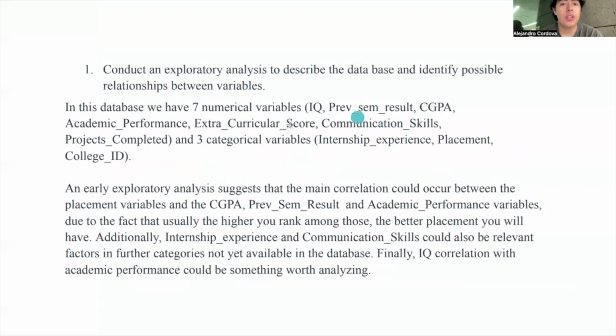So first, in this database we have seven numerical variables and three categorical variables. Although college ID is a unique identifier, so it's not very useful. On early exploration, the main correlations that we could have are between the variables of CGPA, PrevSem results, and academic performance. Additionally, internship experience and communication skills could also be relevant in further categories and analysis we will perform during this